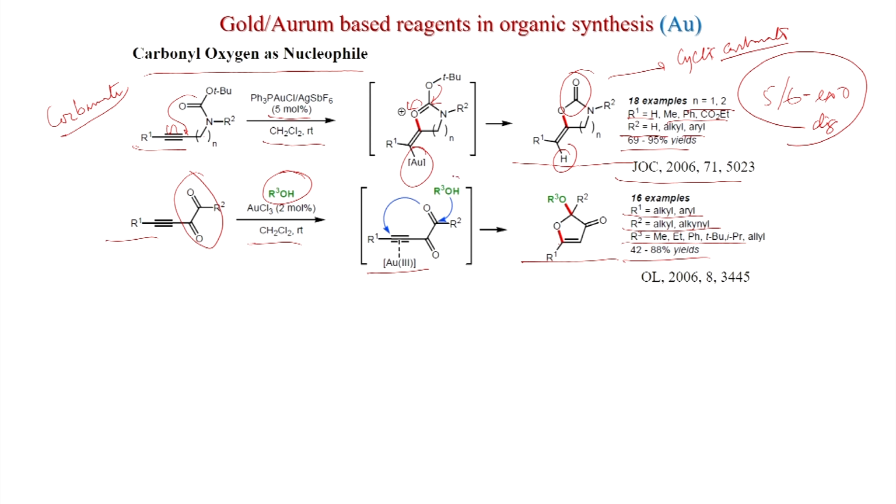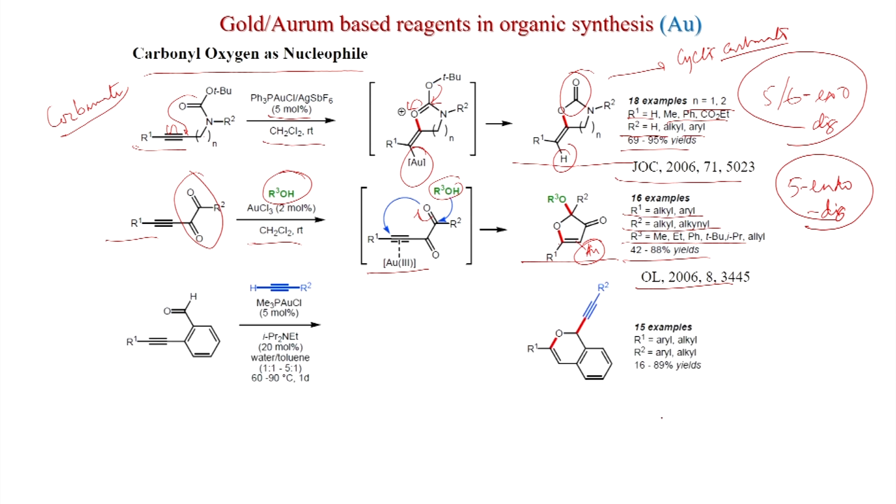So this alcohol reacts here, now this oxygen attacks here in a 5-endo-dig cyclization, and gold of course will be here, and after elimination of gold you get this compound, and the products are formed in 42 to 88% yield. This was published in Organic Letters 2006.